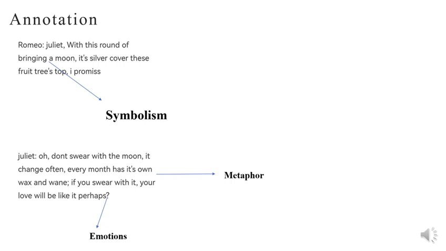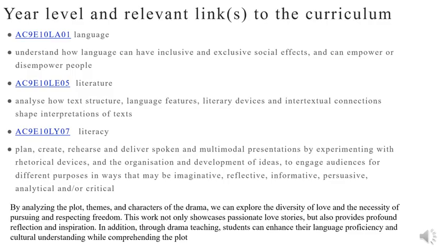Romeo compared Juliet to the sun, expressing his admiration for her. At the same time, the jealous moon symbolized family resentment and secular ethics, implying that Romeo and Juliet's love is facing great obstacles.